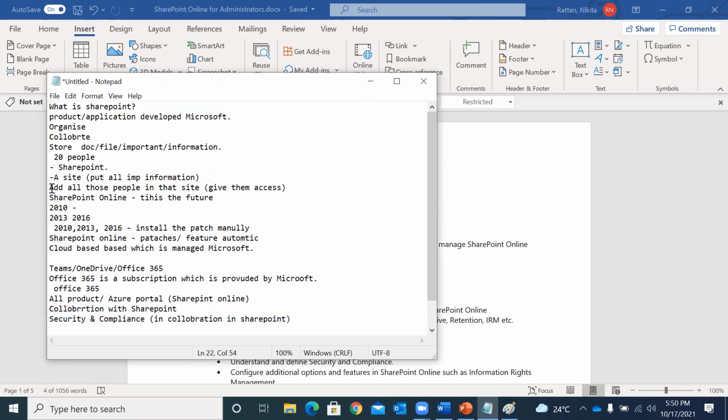Okay. And the reason why we are going to talk about security and compliance, Azure, Teams, OneDrive, Office 365, is because they are all integrated with one another. Security and compliance is overall a different product altogether, which is provided by Office 365, and it is used with different applications.